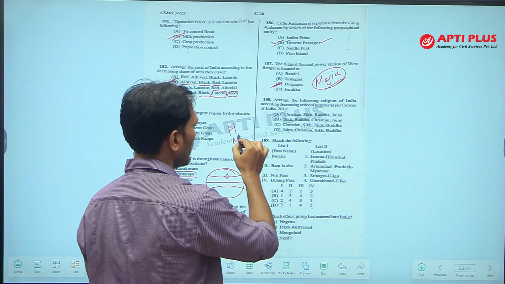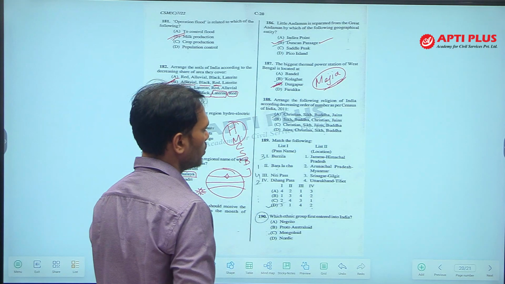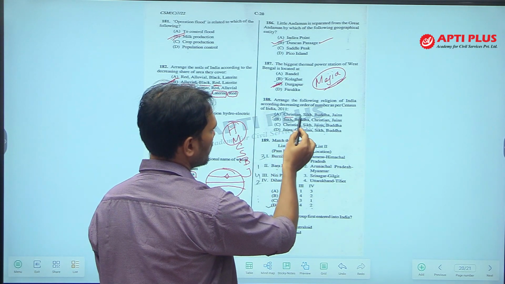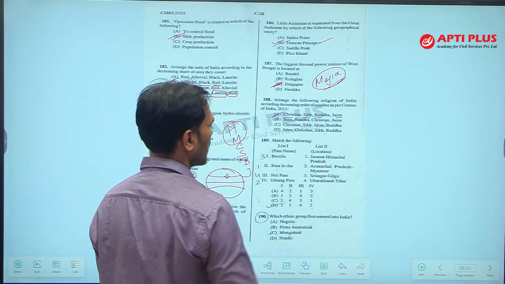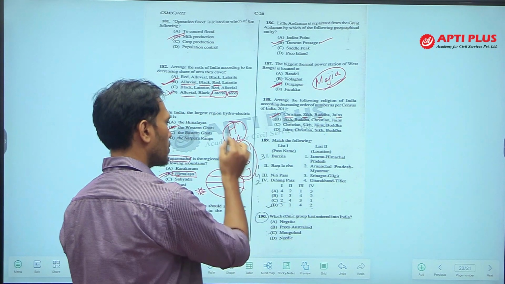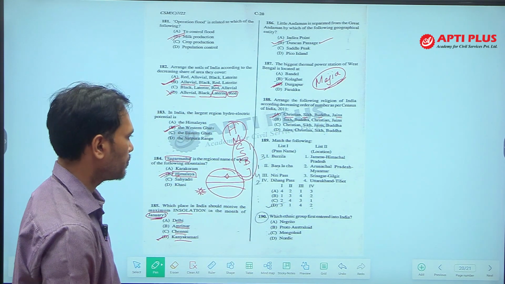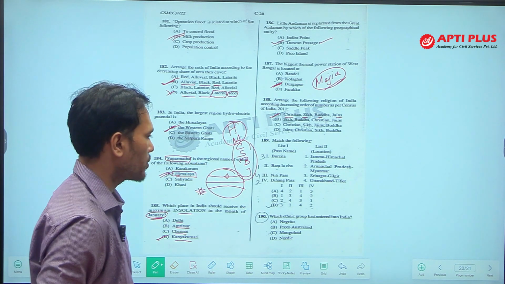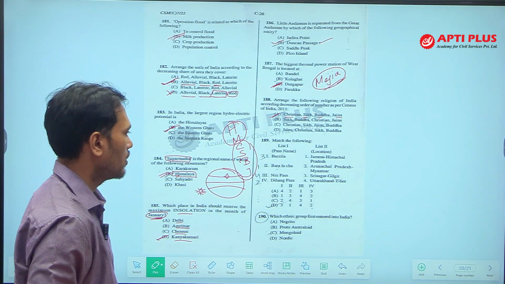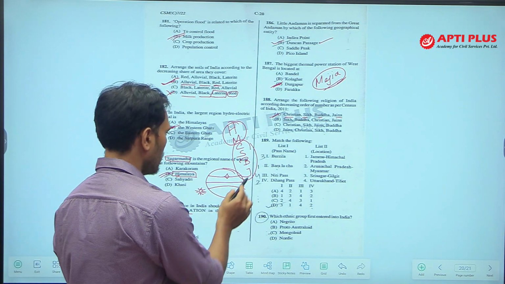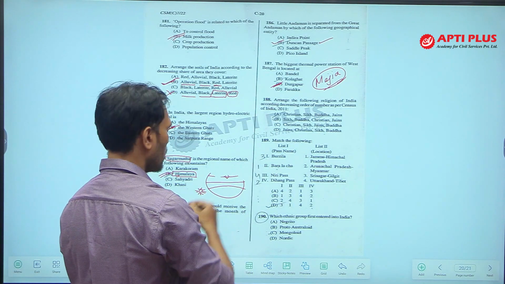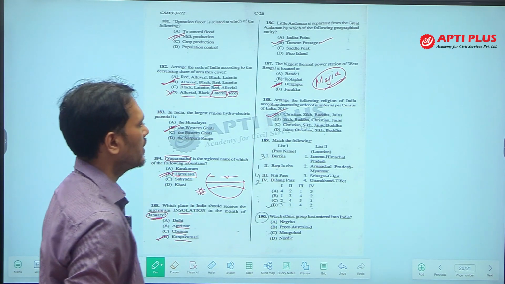Here Hindu and Muslim are not given, but Christian, Sikh, Buddhist, Jain, option A is the correct answer, because the option starts with Christian. Okay. So, the answer of 188 is option A.